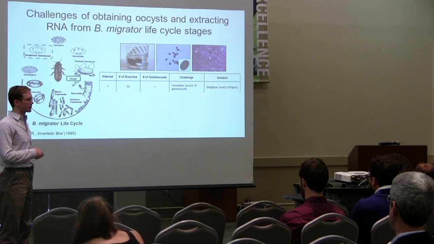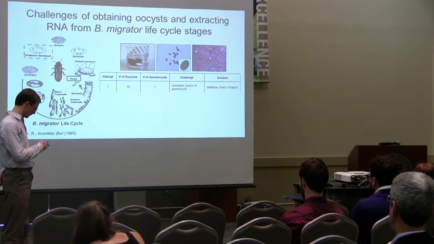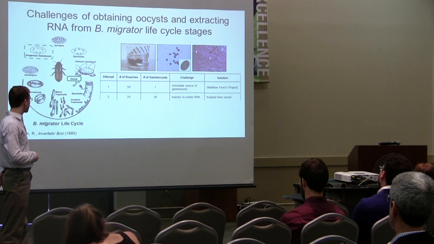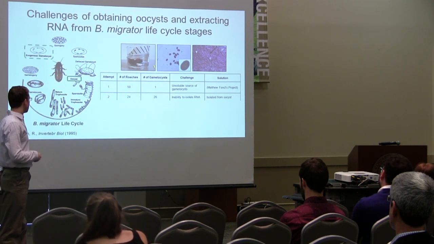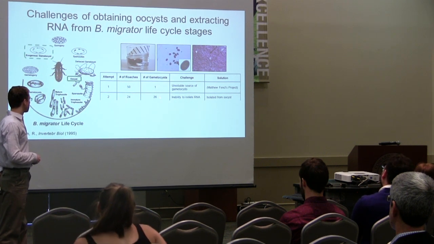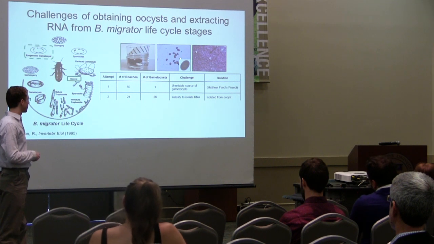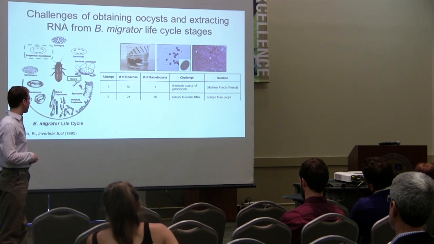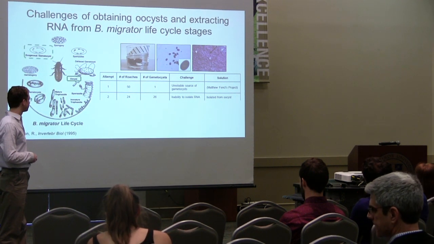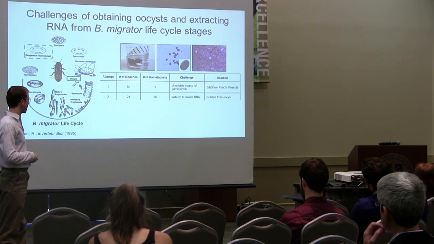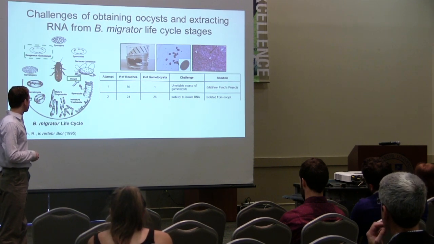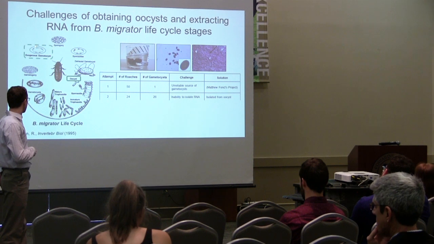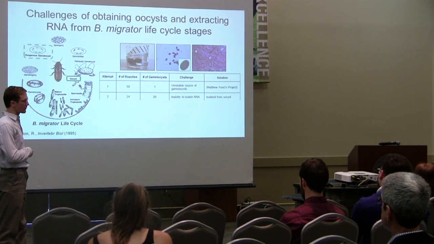And this solution was discussed in the project and is still ongoing. In our second attempt, we made 24 of these plates, and we were able to get 26 gamete assists. You can see that our numbers greatly increased due to changes to our protocol, but we were still unable to isolate RNA. And so this is where we made a change from isolating the RNA from the gamete assist to